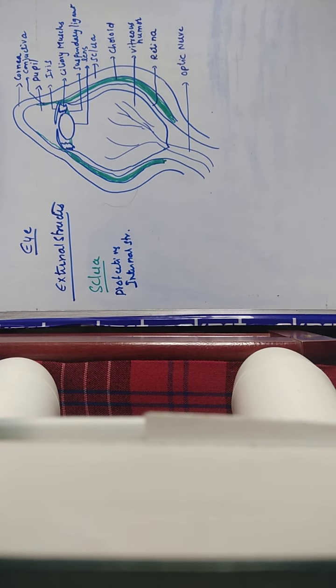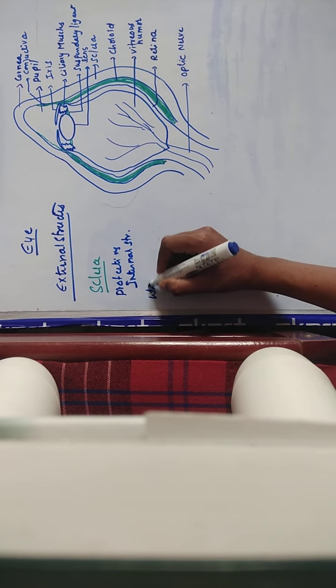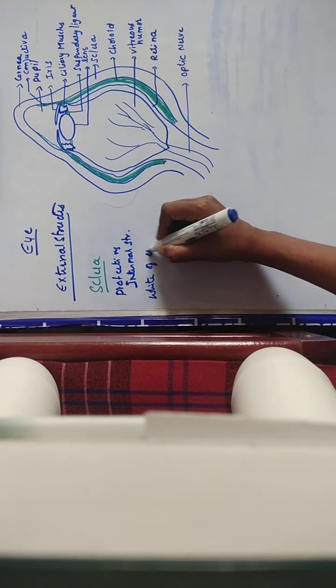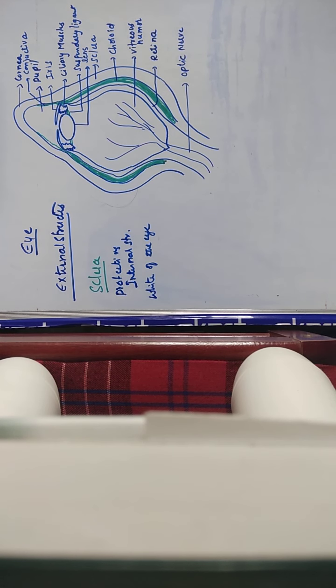It is also called the white of the eye. This is regarding the sclera, a very tough and thick white sheath that protects the internal structures of the eye. So you will also call it the white of the eye.